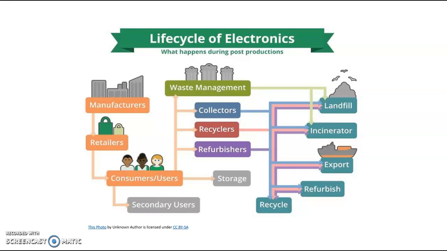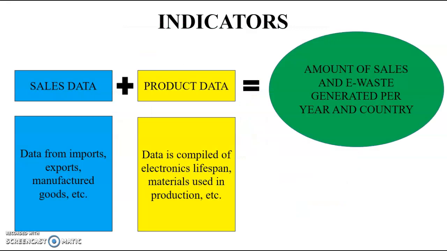We can use this model to create another model. If we take the sales data from imports, exports, manufactured goods, and so forth, and add in product data that is compiled of electronics lifespan, materials used in production, and so forth, we'll be able to get the amount of sales and e-waste generated per year and per country. This is similar to how the EPA and other agencies currently get e-waste data.